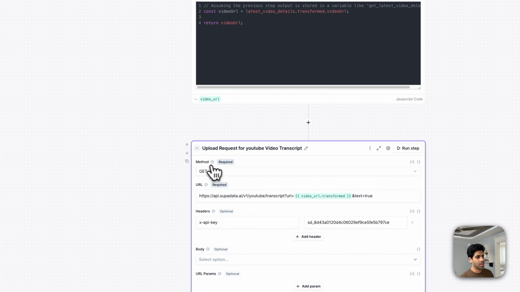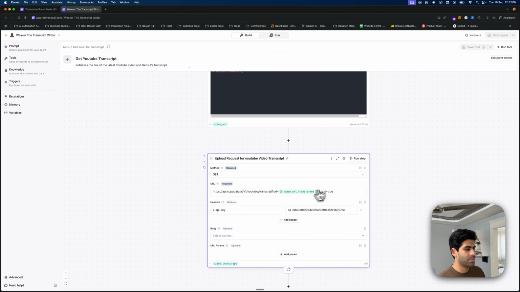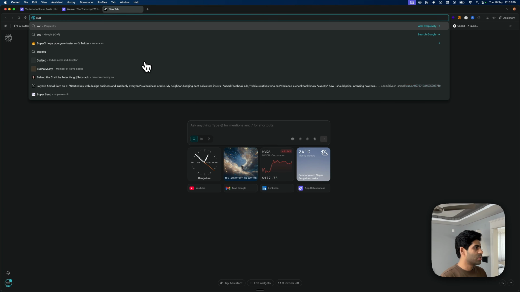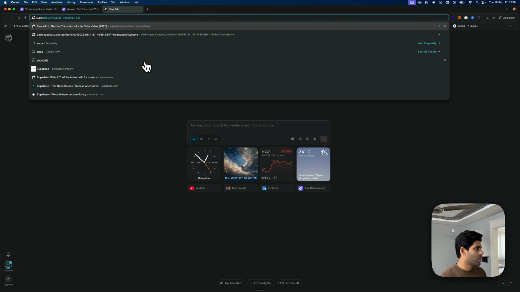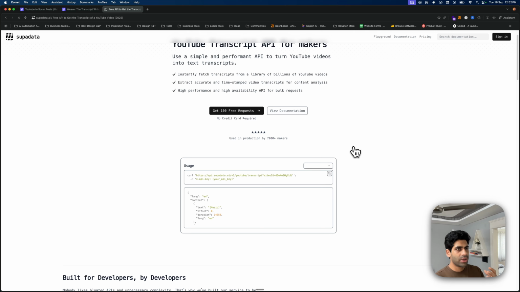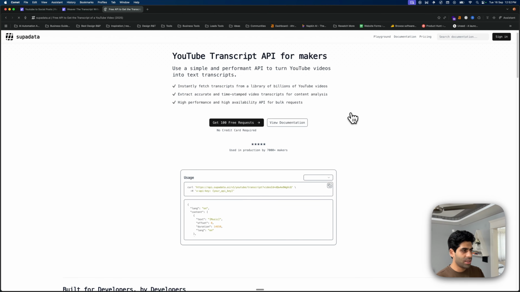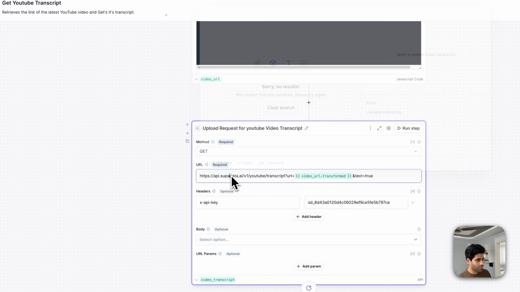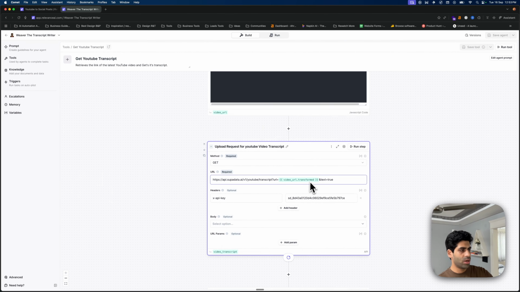And next is an HTTP request, where I'm making an HTTP request to Supadata. If you type in Supadata, this is a YouTube transcript API for makers, where you can create an account and get the API key. You can fetch around 100 videos per month for free. You get 100 transcripts for free, and that's all. So you just have to make an account and get the API key, and then type in the URL and see the video URL transformed.